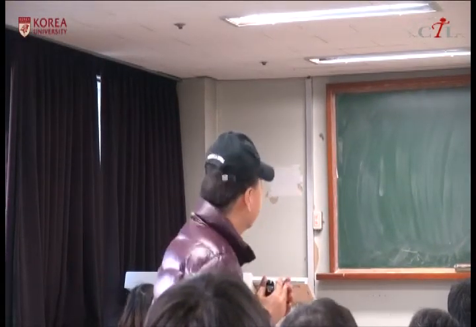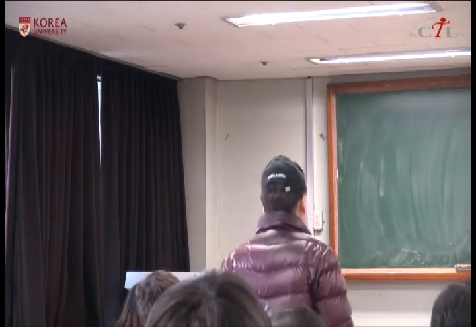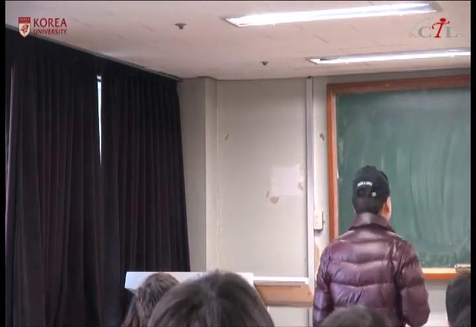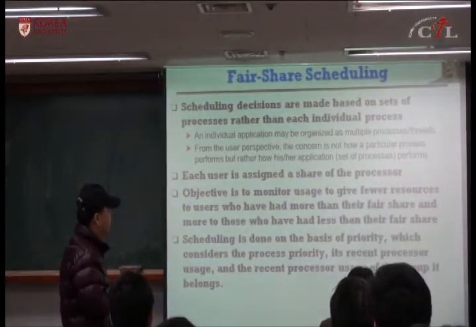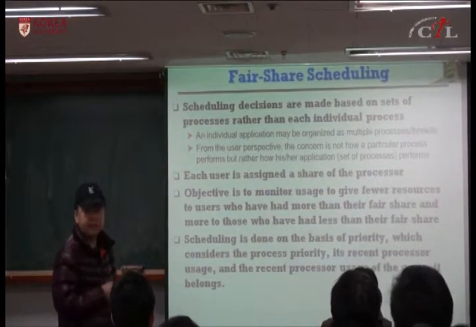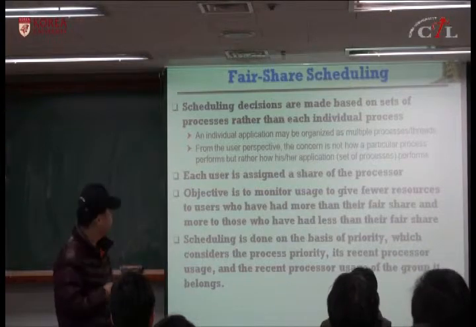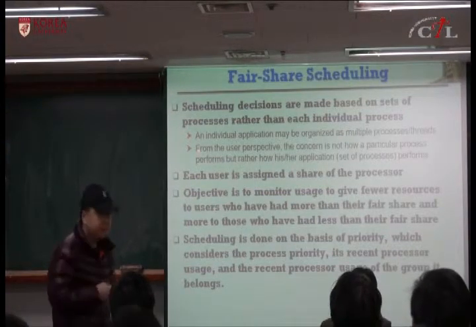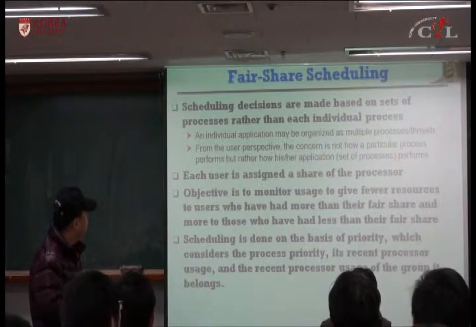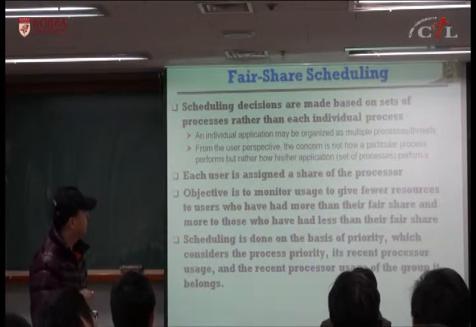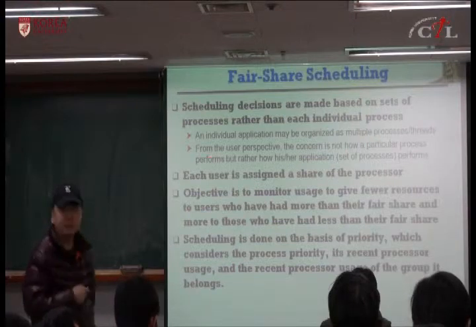The idea is, if you look at a real system, an individual application is usually organized as a set of multiple processes or a set of threads. From the user's point of view, they are interested in how their application performs rather than how a particular process performs.